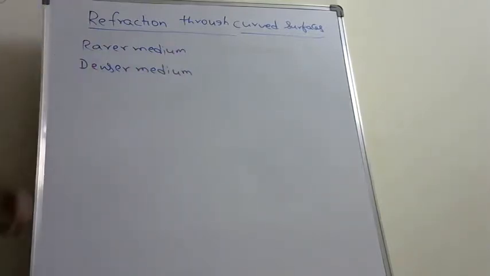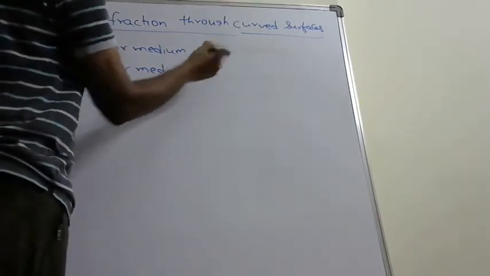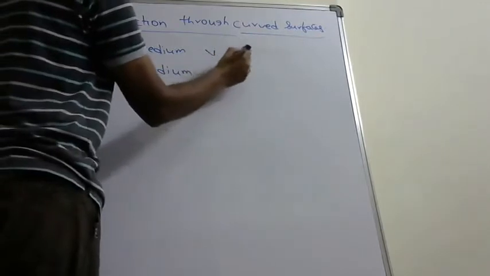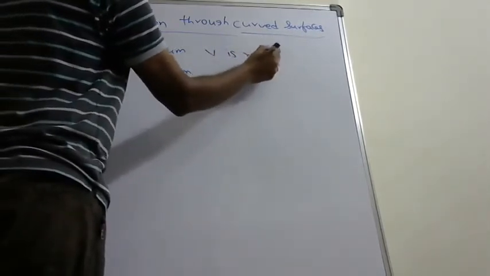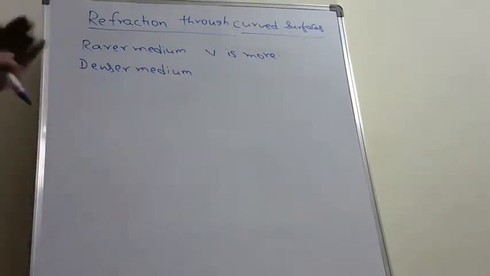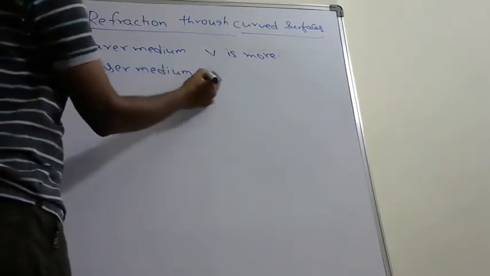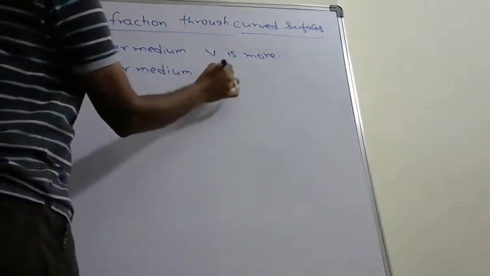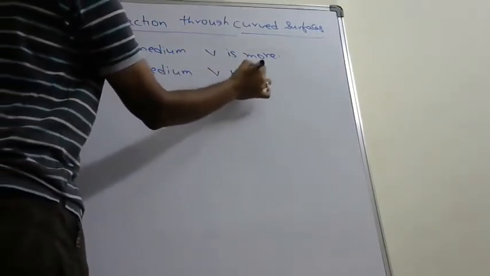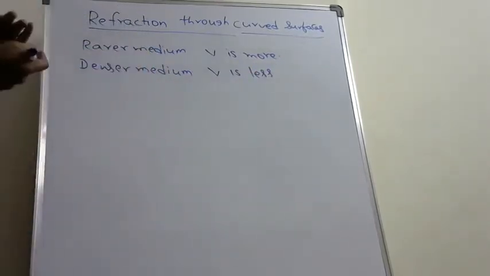Rarer medium is the medium in which speed of light is more when compared to the speed of light in another medium. And the denser medium is the medium in which speed of light is less when compared to speed of light in another medium.